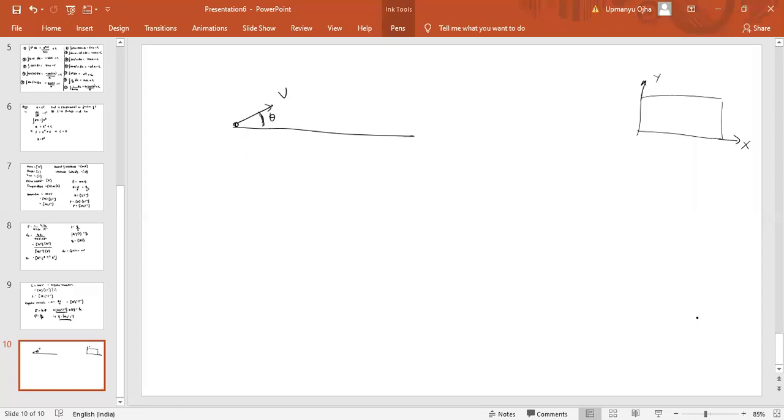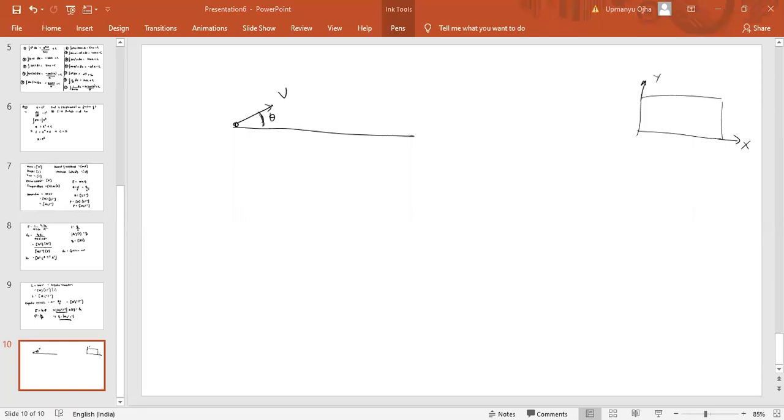Now, see, is my voice clear or not? Okay. So projectile motion is the motion of a body in a plane.